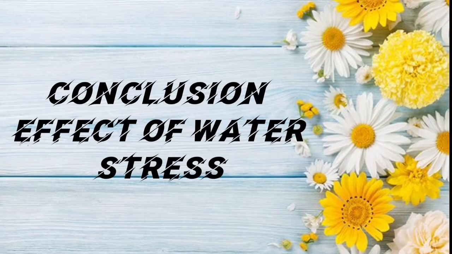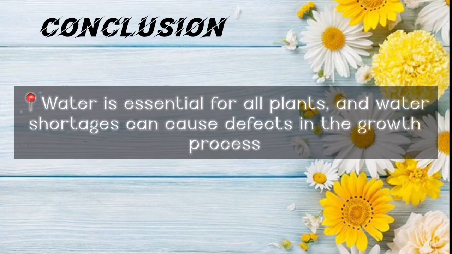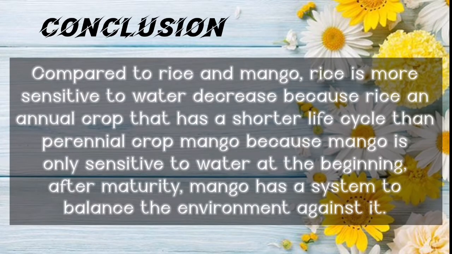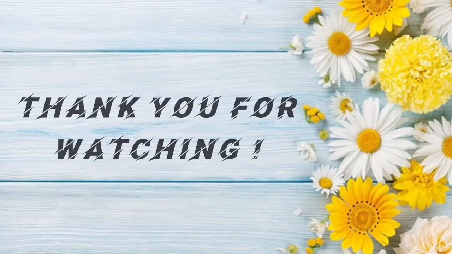Let me conclude all the explanation before. Water is essential for all plants, and water shortage can cause defects in the growth process. The plant needs enough water, not too much or too little. Compared to rice and mango, rice is more sensitive to water decrease because rice is an annual crop that has a shorter life cycle than the perennial crop mango, because mango is only sensitive to water at the beginning. After maturity, mango has a system to balance against the environment.